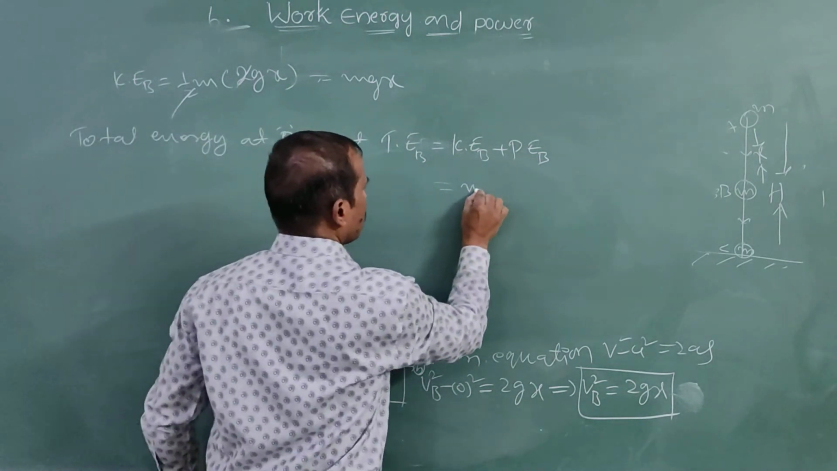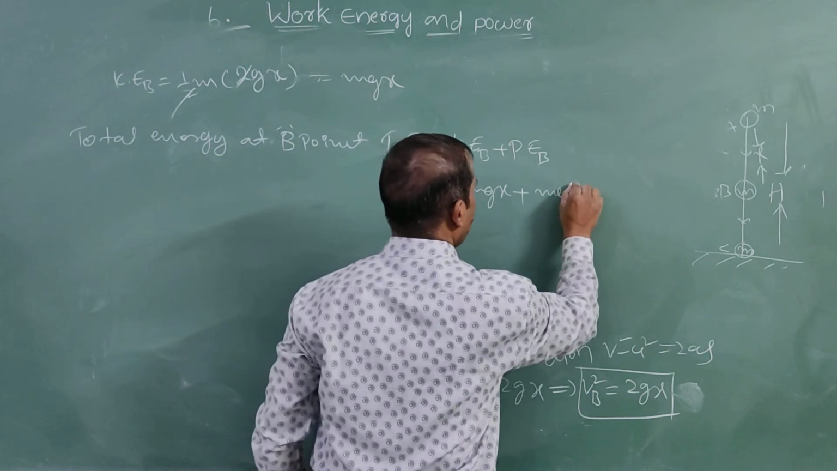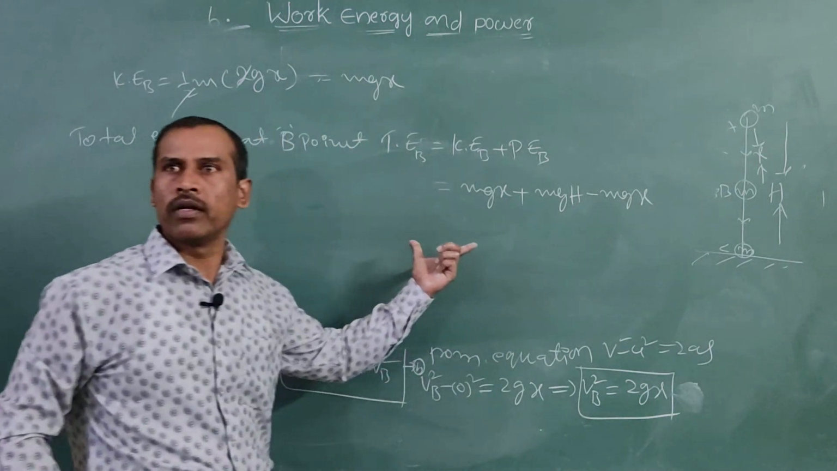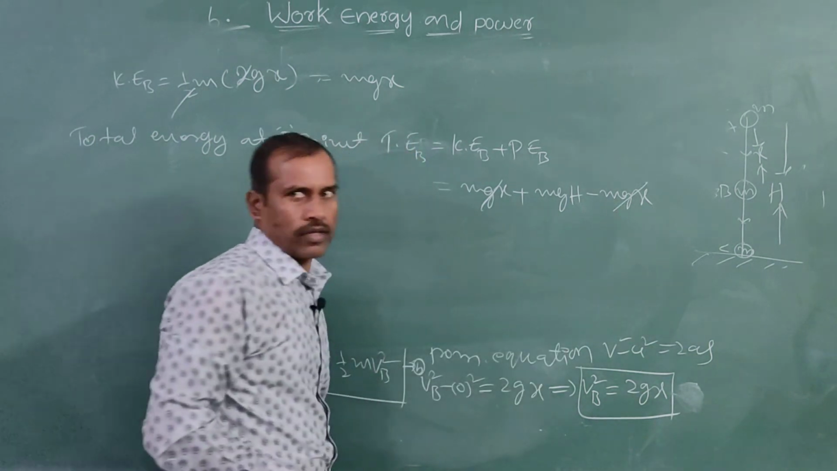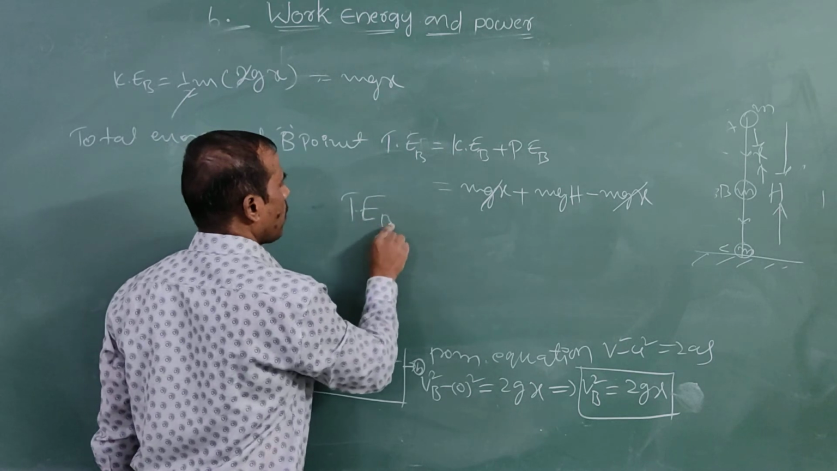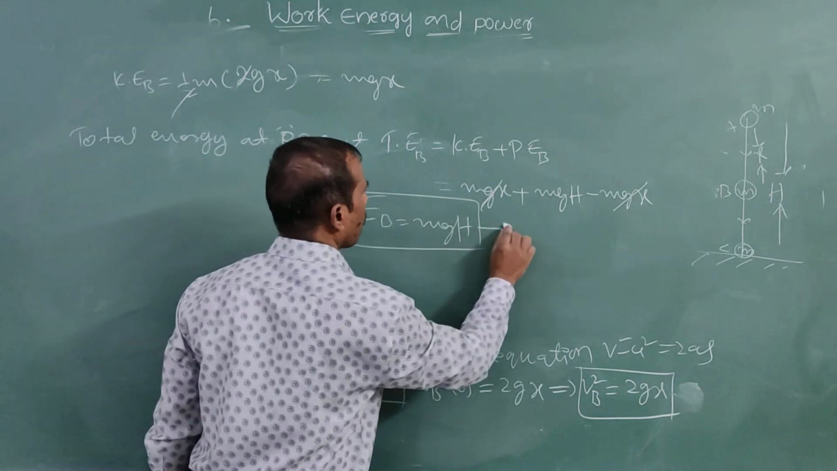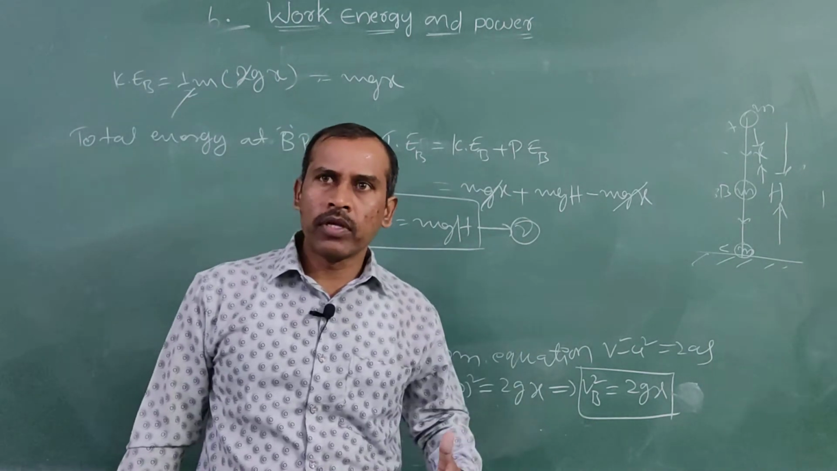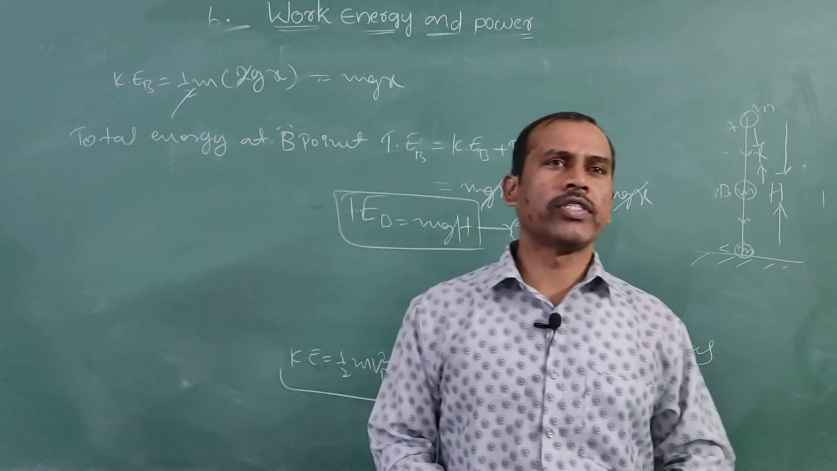Now mgx plus the potential energy, mgh minus mgx. Any terms cancel, so here mgx cancels. So the remaining total energy at B point is equal to mgh. The same formula we got at A point, mgh, we got at B point also. Now finally we prove the same equation at C point.